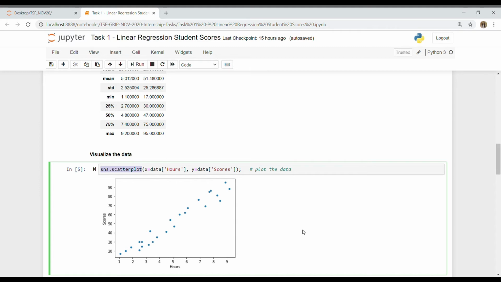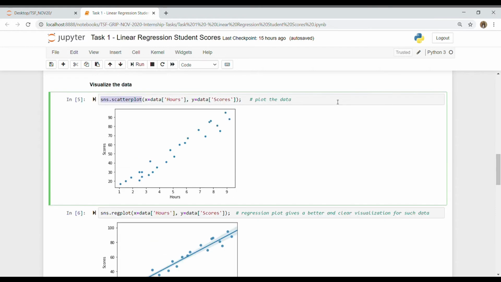We wanted to see how the hours affect the scores. We can see that as the hours increase, the score also increases, so it is a linear positive relationship between the two. If we increase the hours, the score will also increase, which is very true for real life if you think about it.